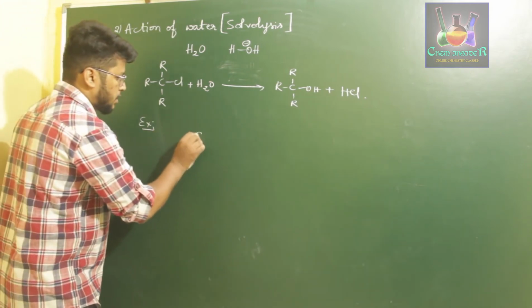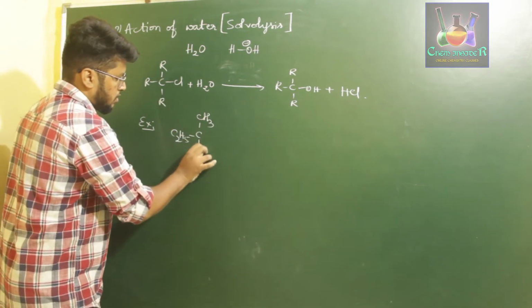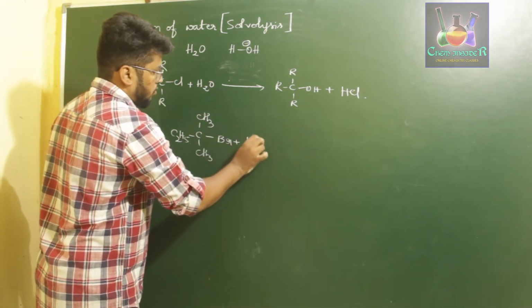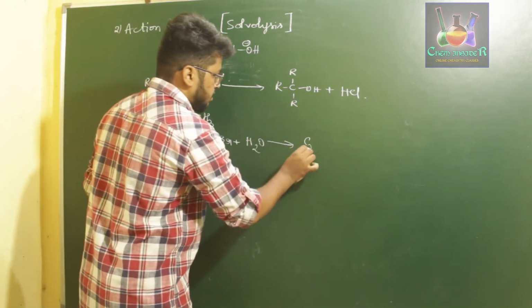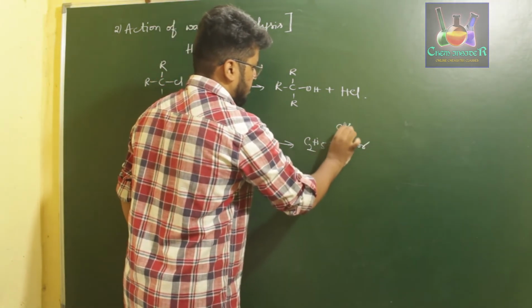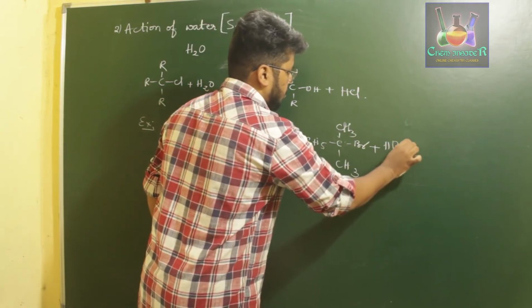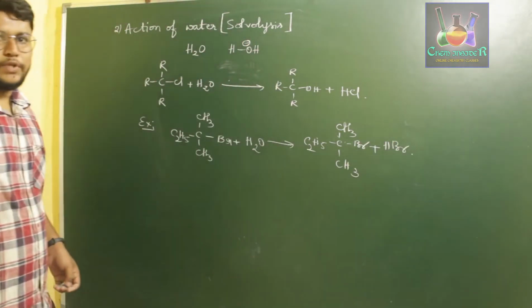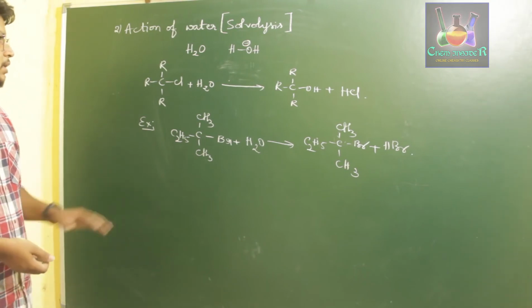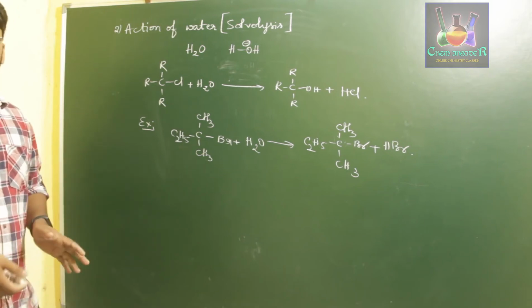So, for example, let us consider (CH3)2(C2H5)CBr. We can take an example of bromine. Treating with a water molecule, we get (CH3)2(C2H5)COH along with HBr. So this is the action of water, which is also called solvolysis of water, with tertiary haloalkane. Remember, this reaction takes place only for tertiary haloalkane but not for secondary or primary.